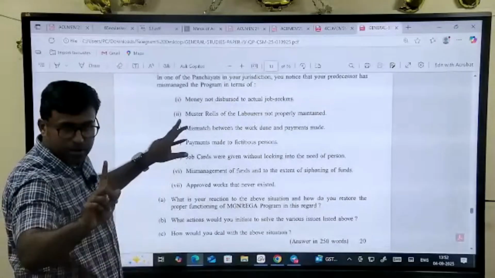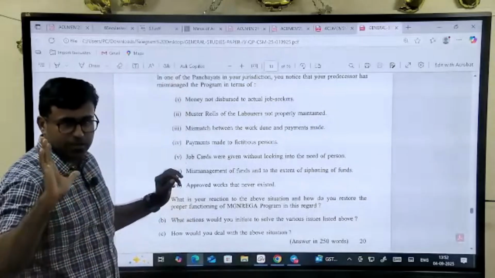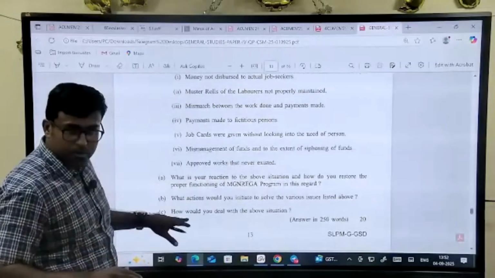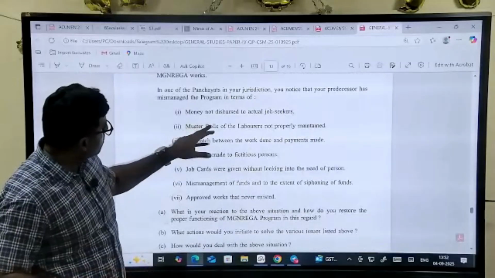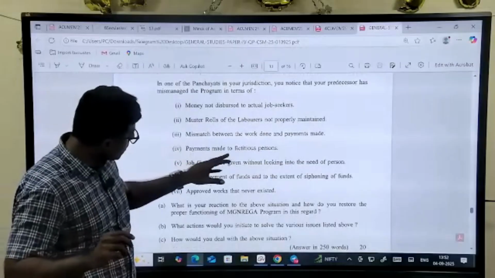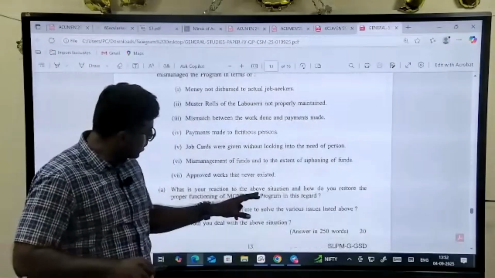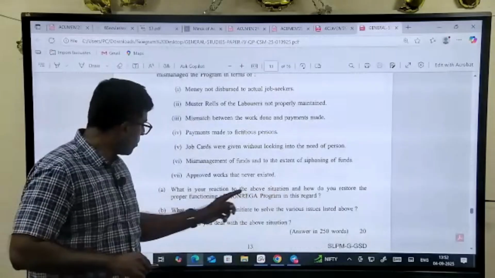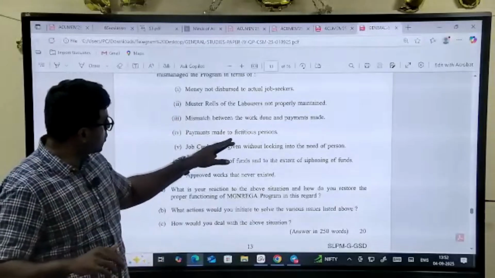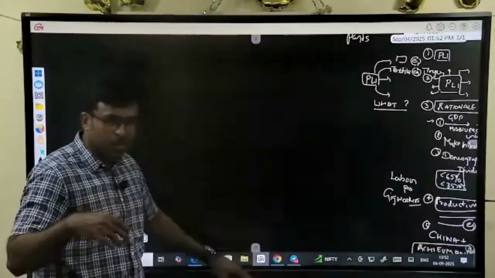I will take one, that is MNREGA. They have listed this many problems in a panchayat. They are asking, you are the head, how would you solve this? Any one thing I will say: payments made to fictitious persons. What is your reaction to the above situation and how do you restore proper functioning of MNREGA? Payments to fictitious persons means somebody who is not in the muster roll has gotten that.